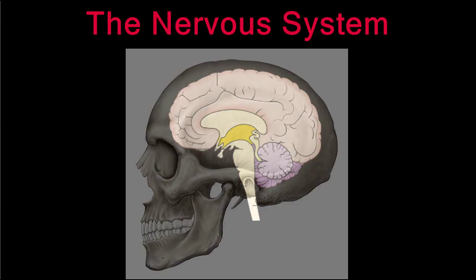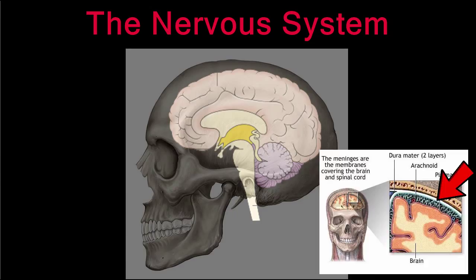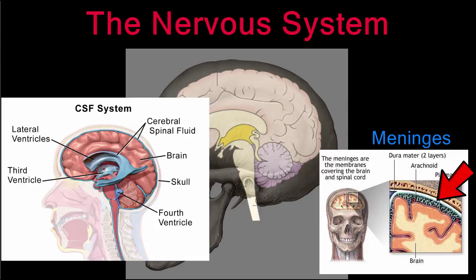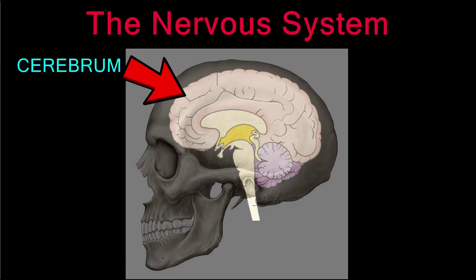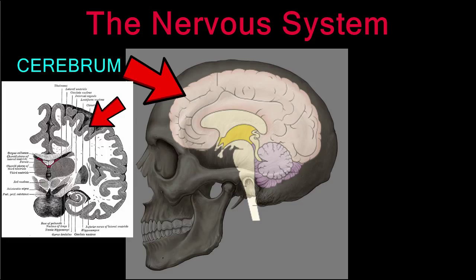It is protected by the skull and three tough membrane layers called the meninges. Liquid, called the cerebral spinal fluid, cushions the brain. The cerebrum is the largest section of your brain. The outside portion of the cerebrum, called the cortex, controls thinking, voluntary activities, and senses.